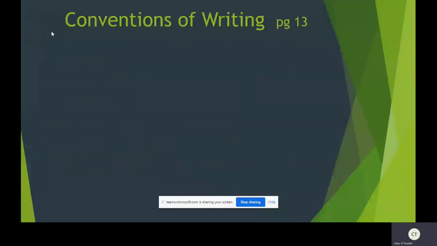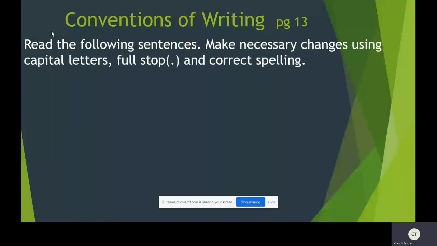We have conventions of writing in lesson 1, in the textbook, page 13. Read the following sentences. Make the necessary changes using capital letters, full stop, and correct spellings.